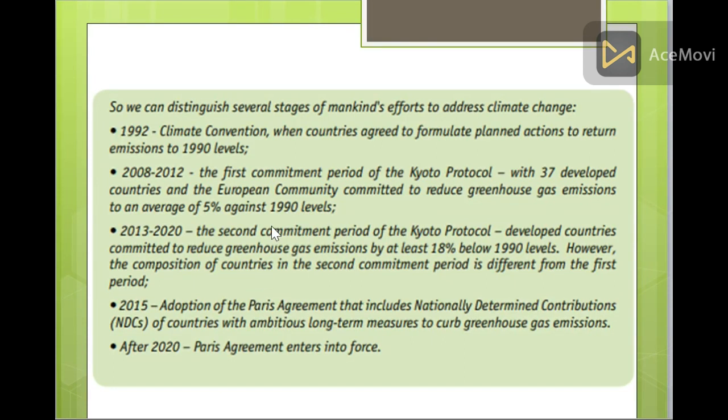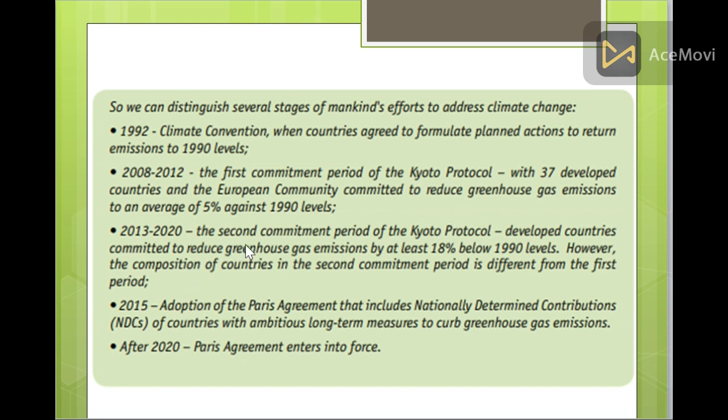Here are some agreements, some steps of overall mankind efforts to address climate change around the world. In 1992, the climate convention, countries agreed to formulate planned action to return emissions to 1990 levels. In 2008 to 2012, the first commitment period of the Kyoto Protocol, 37 developed countries and the European Community committed to reduce greenhouse gas emissions by an average of 5% against 1990 levels.